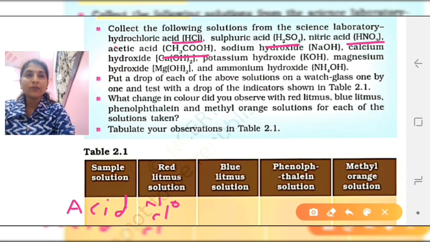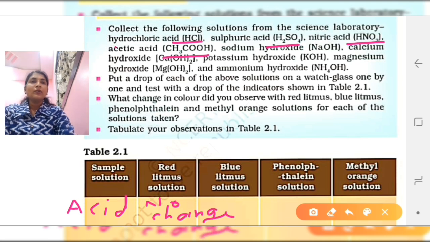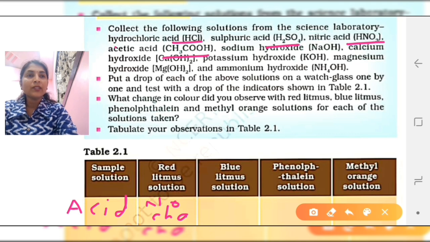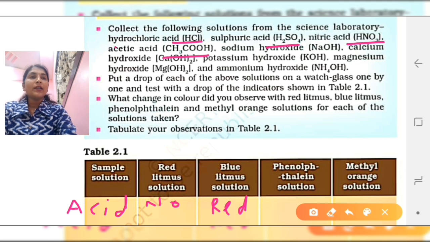No change, because red litmus paper remains red in the acid, but blue litmus paper can show the change. So what type of change is shown here with the blue litmus paper? Here you can write blue litmus paper turns red, and phenolphthalein indicator here is also no change. There is also no change.